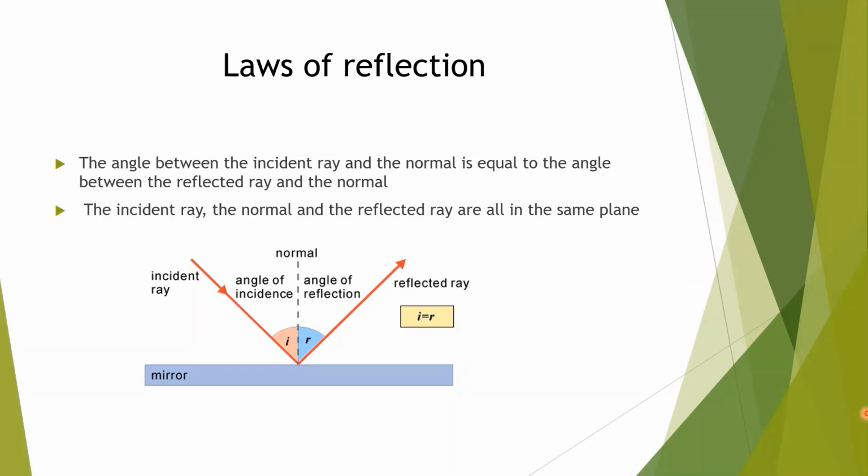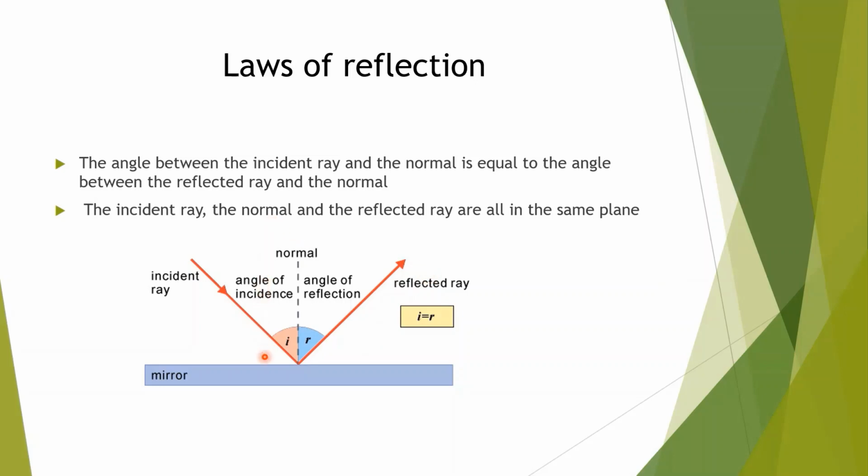Now in the figure, ray of light coming from the source and striking the mirror, that is incident ray, line which is perpendicular to the surface is normal, and after reflection it goes in the same medium, that is called reflected ray. Ray of light coming from the source is incident ray. After reflection it goes in the same medium, that is reflected ray.